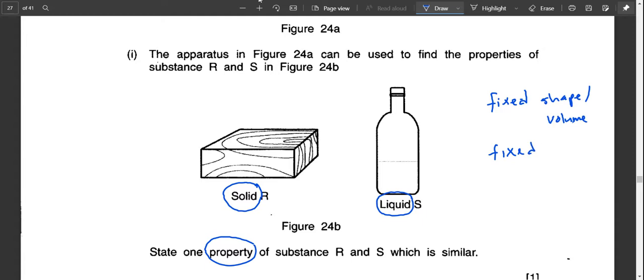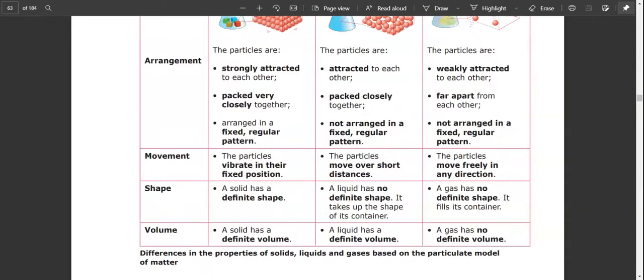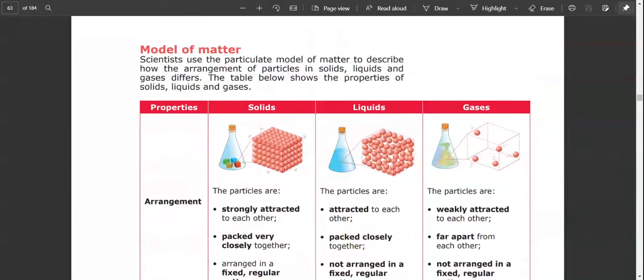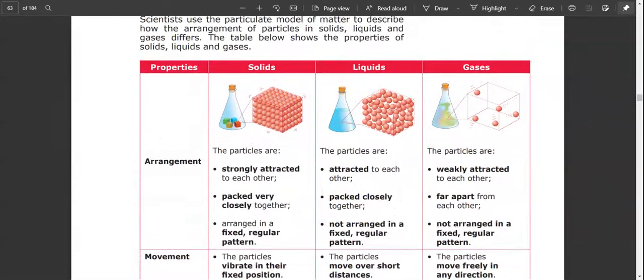Okay, let's go to chapter 3 of your book. So this is your textbook, the model method. You can see that there are differences between solid, liquid, and gas, and the way the particles are arranged are different.